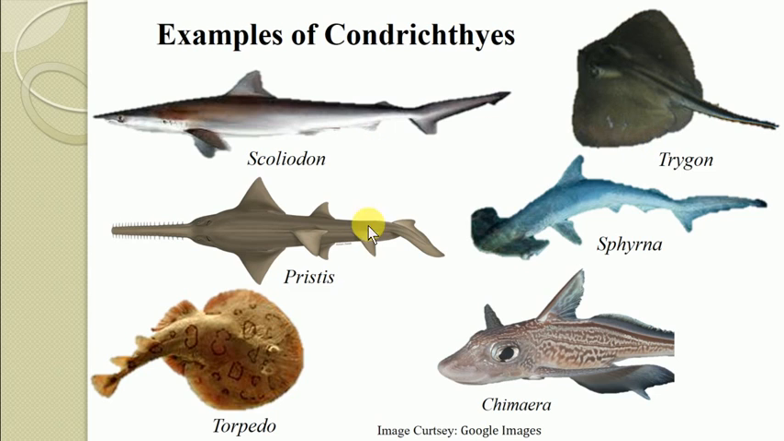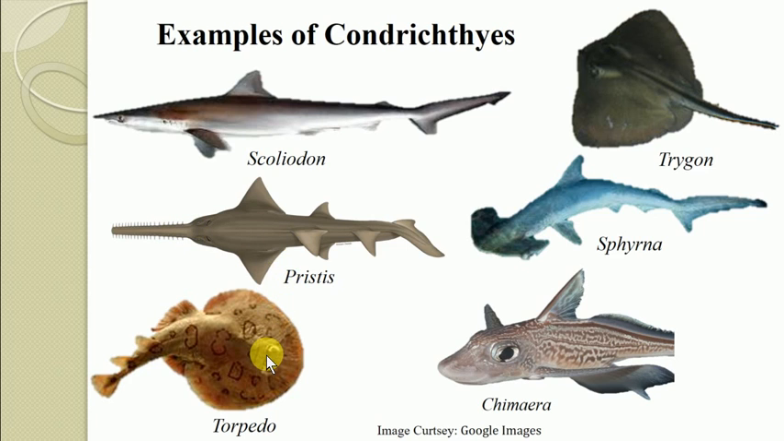Then the second example is Sphyrna. Sphyrna is referred to as the hammer-headed shark because the head of this shark resembles that of a hammer. Then this is Trygon, which is commonly known as the stingray. Then Pristis, which is commonly known as a sawfish because the snout region contains spine-like structures resembling a saw, hence it is referred to as a sawfish. Then another example is the torpedo.